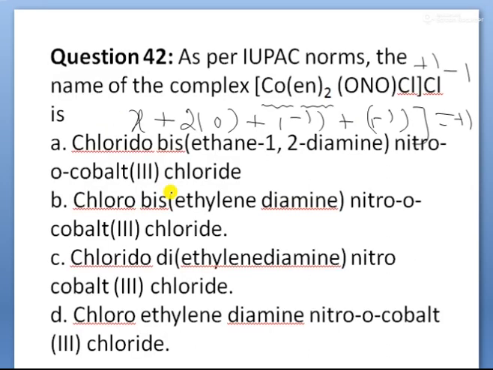And then write the name as per alphabetical order. First write the chlorido, because Cl is there, chlorido. Bidentate ligands, how many are there? 2 are there. That is why using the term bis, ethane-1,2-diamine, nitrito-O, cobalt. Oxidation state is how much? 3. And again outside, what is there? Chlorine is there. So that is why chloride. So therefore the name of the complex is chloridobis(ethane-1,2-diamine)nitrito-O-cobalt(III) chloride.